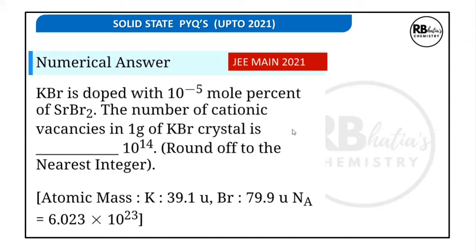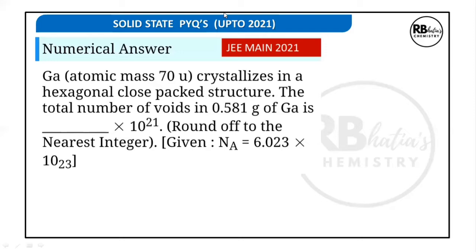We move on to the next question. The next question says gallium, atomic mass 70 u, crystallizes in an HCP structure. The total number of voids in 0.581 gram of gallium is how much? Again, an integer based question, so we have to round off to the nearest integer in this question.